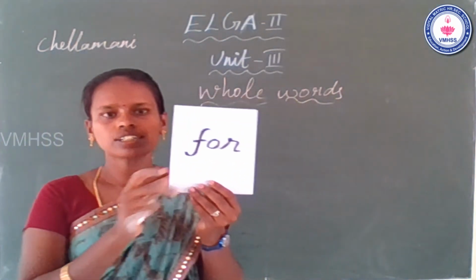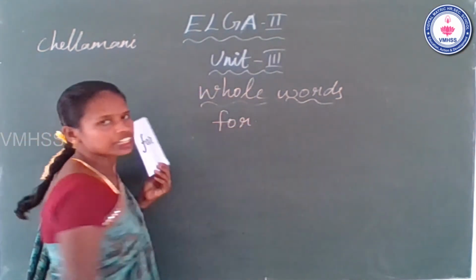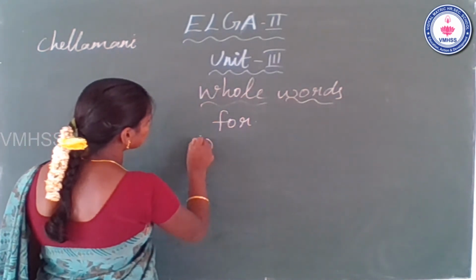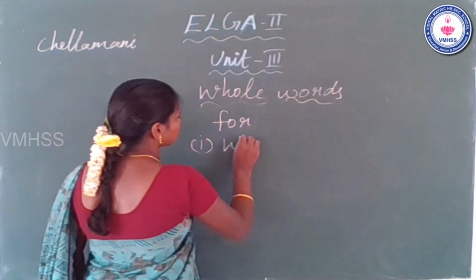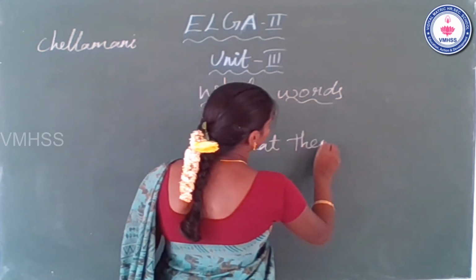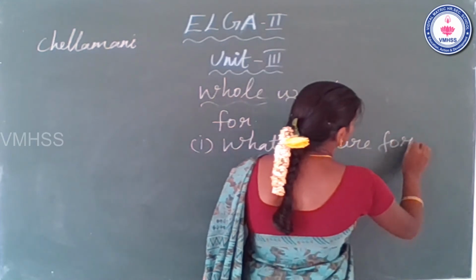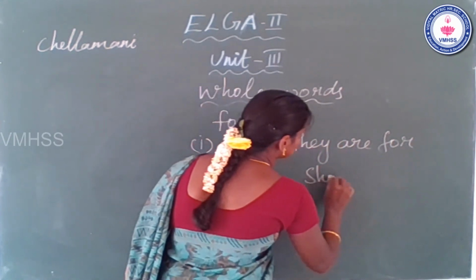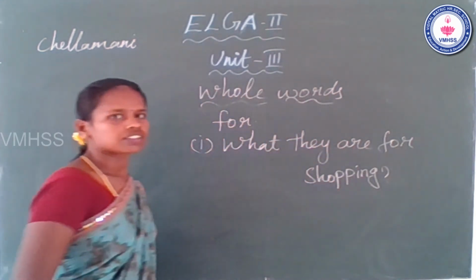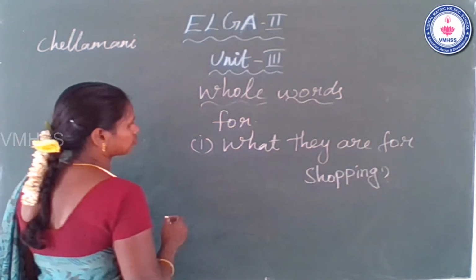The next whole word is for. Next we will see the examples. The first example is, they are for shopping.